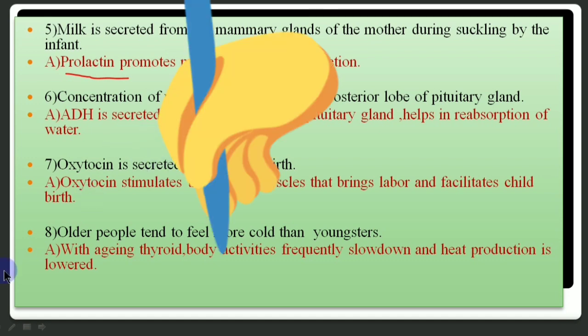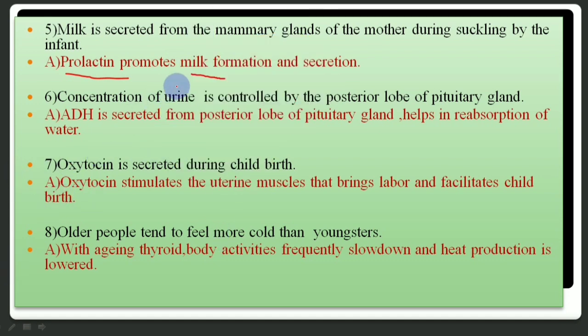Next, concentration of urine is controlled by the posterior lobe of pituitary gland. ADH, that is secreted from the posterior lobe of pituitary gland, helps in reabsorption of water. So urine becomes concentrated.